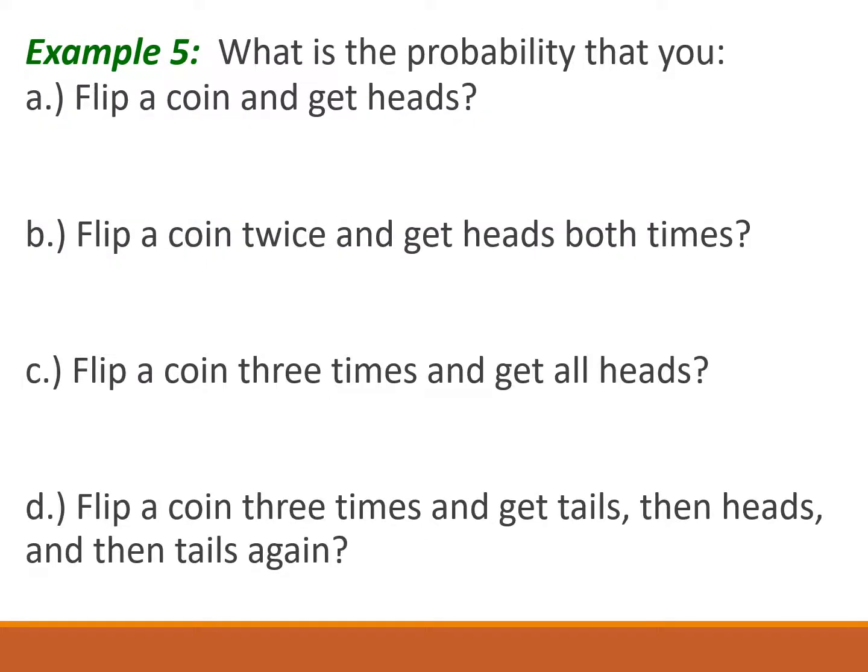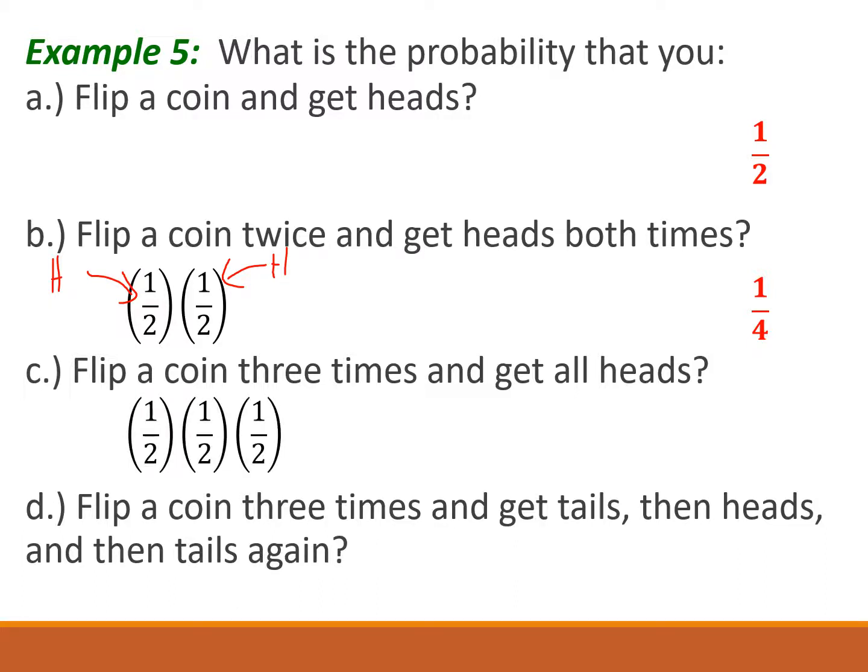Lastly, we have a number of problems about coins. What's the probability that we flip a coin and get heads? Simple, 1/2. Part B, what's the probability that we flip a coin twice and get heads both times? The first coin needs to be heads, then we flip it again and get heads again. For problems like this, we multiply those 2 probabilities, so we end up with a total probability of 1/4. Flip a coin 3 times and get all heads. We're just expanding this out to a third time, so heads, heads, heads, 1/2, 1/2, 1/2, gives us 1/8.